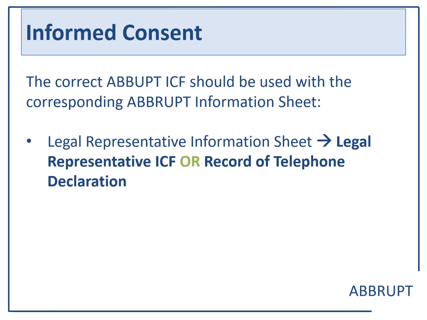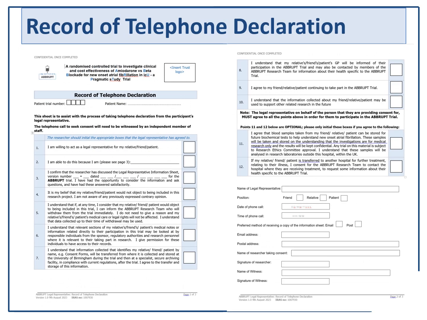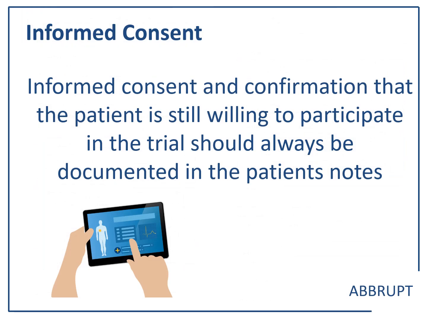The legal representative information sheet should be used with the legal representative ICF or the record of telephone declaration. This is an example of the legal representative consent form. And this is an example of the record of telephone declaration. Informed consent and confirmation that the patient is still willing to participate in the trial should always be documented in the patient's notes.